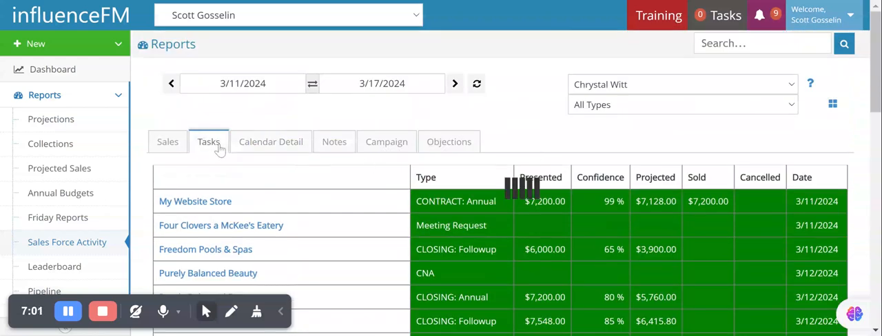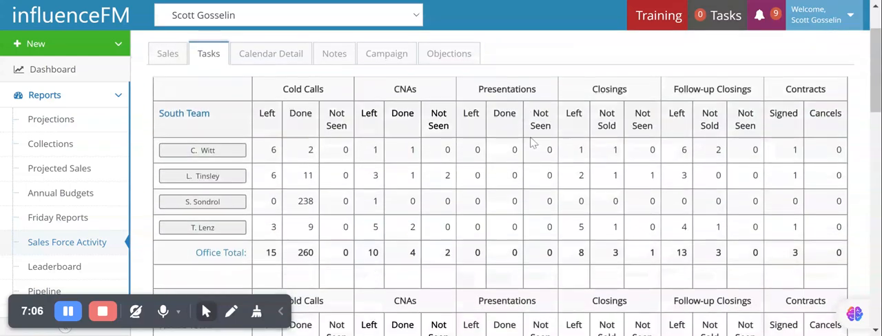Click on Crystal and look at her activities for the week, what she's completed, what she still has left, total sales, who the sales are with. Or we can go over into the tasks section and we can see what she has from a quick viewpoint. These are sales related activities. Cold calls. Crystal has done 2. She's got 6 left for the week. CNAs, she's got 1 left. She's completed 1.